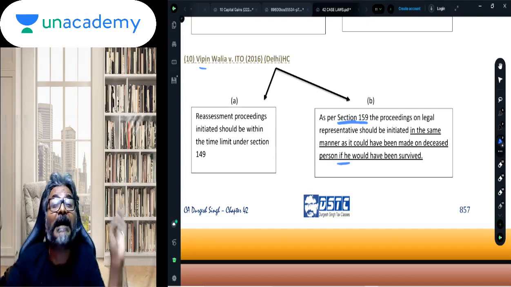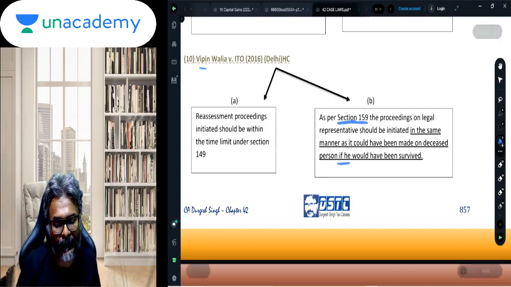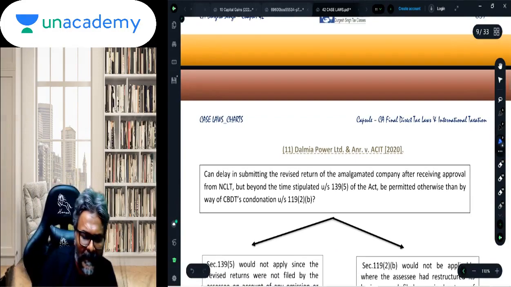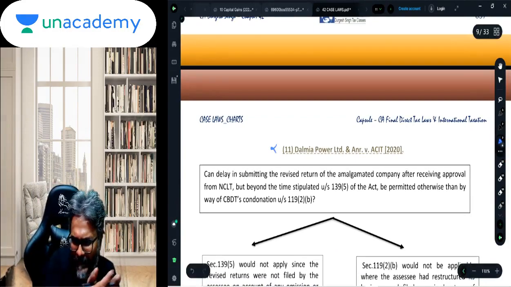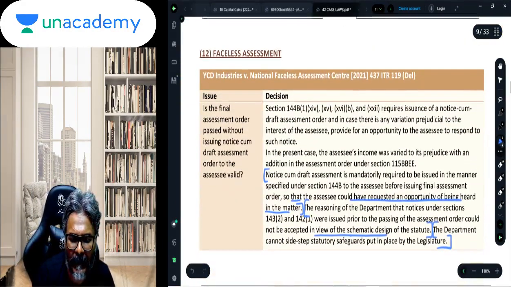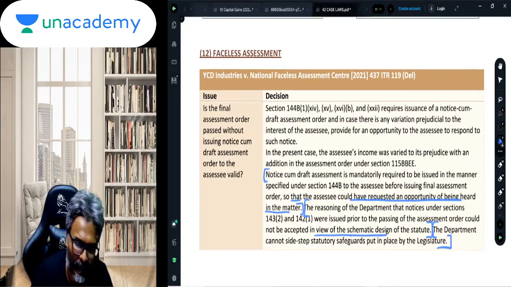If he would have survived. Is that clear to all of you? And therefore it would be invalid. Case law number 11, students, you can skip it. It was just asked in the last attempt, so it will not be targeted. So you can just skip it altogether.